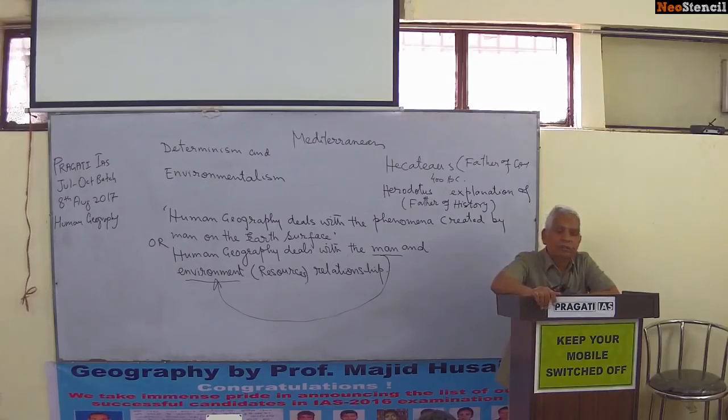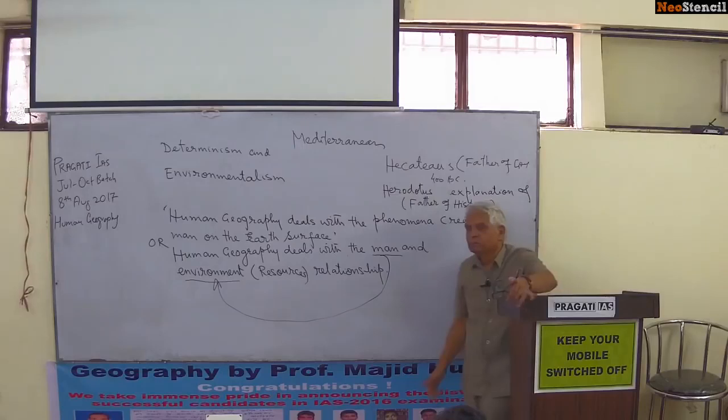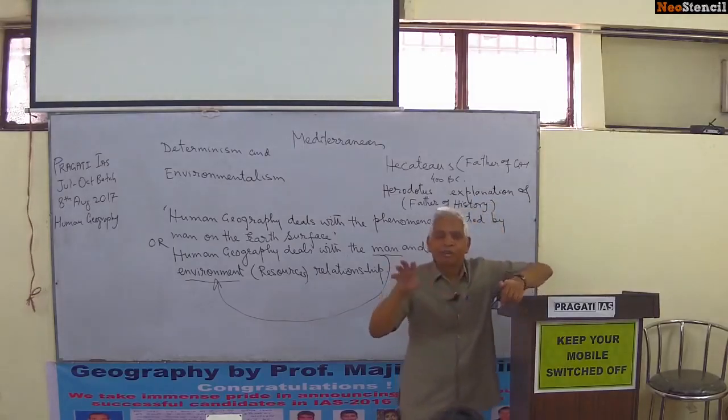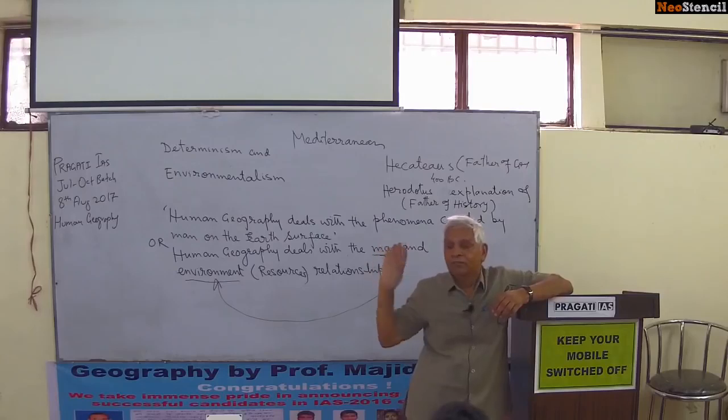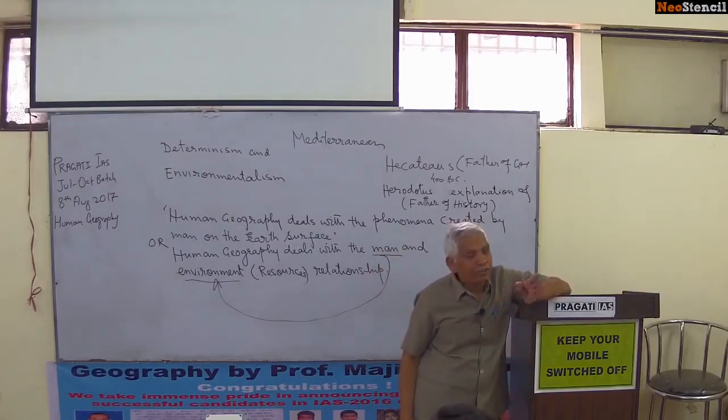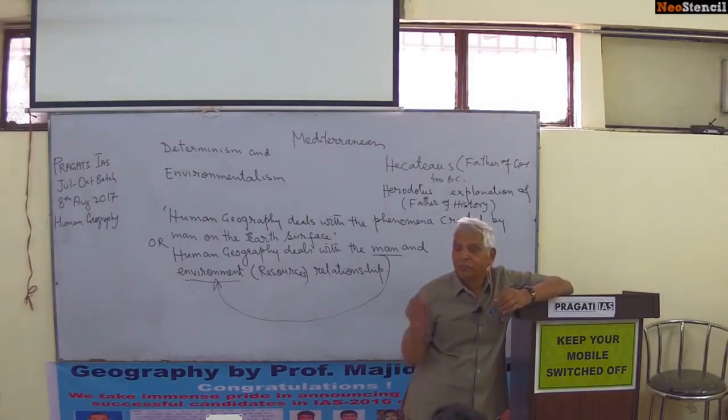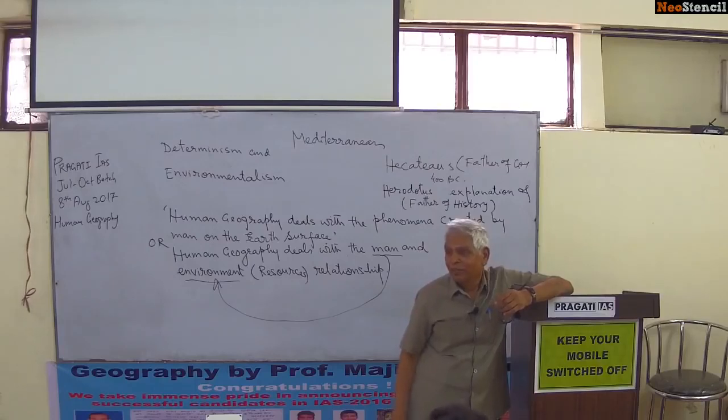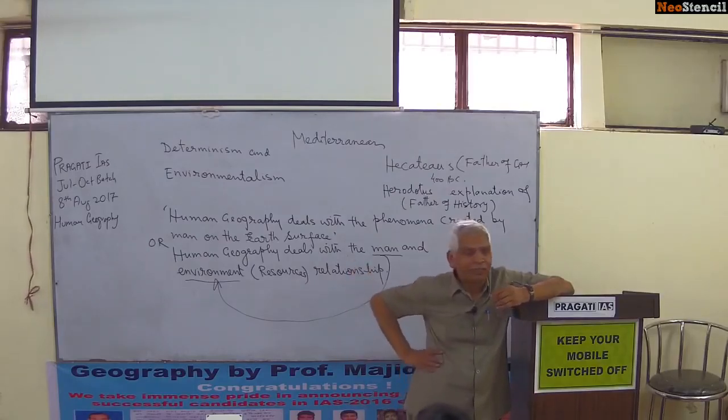But all the scholars of Greek origin, Roman origin, the ancient Indian geographers, the medieval period Arab geographers, all of them were determinists. Saying if the people are backward, it is because of environment. If they are advanced, it is because of environment. The Greeks emphasized it, and among the Greeks, Hecataeus was one of them. Herodotus as a historian also wrote, and he gave a very important sentence which I missed: Egypt is the gift of Nile. This sentence was given by Herodotus, the father of history.